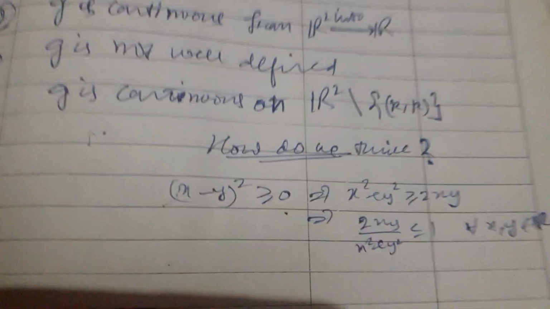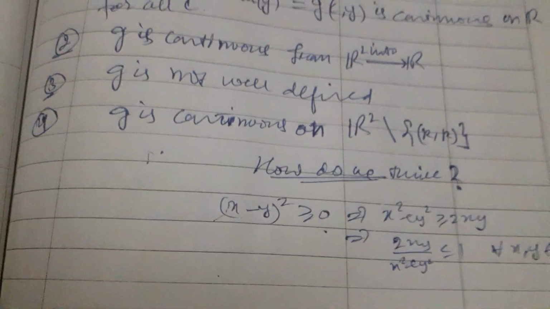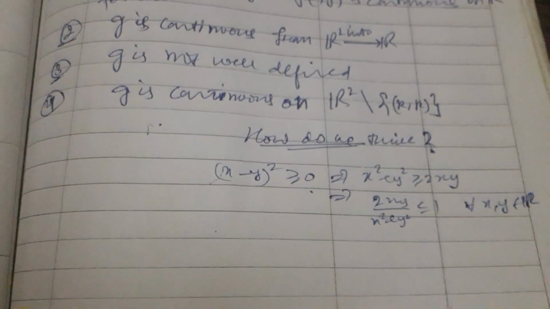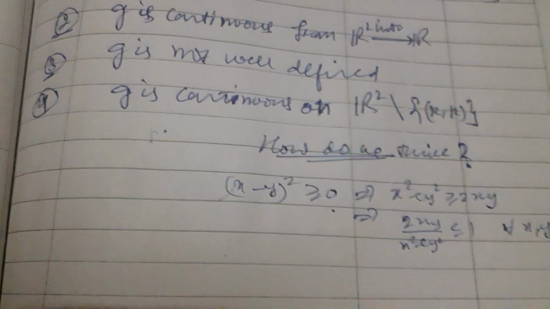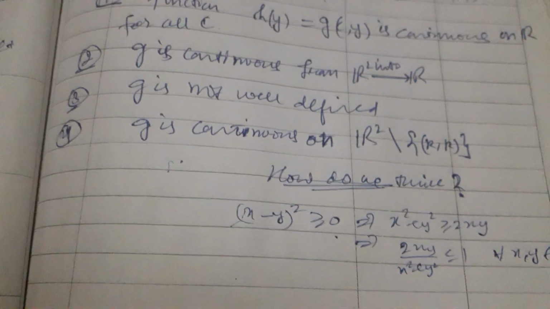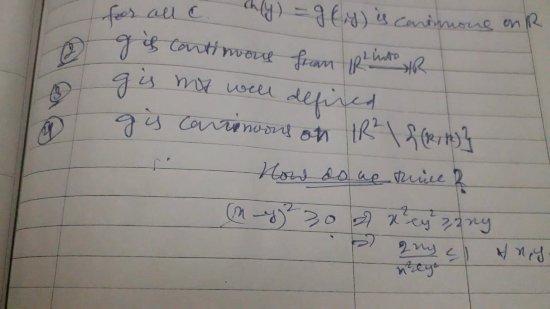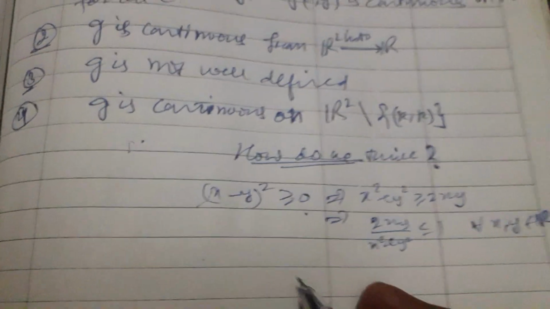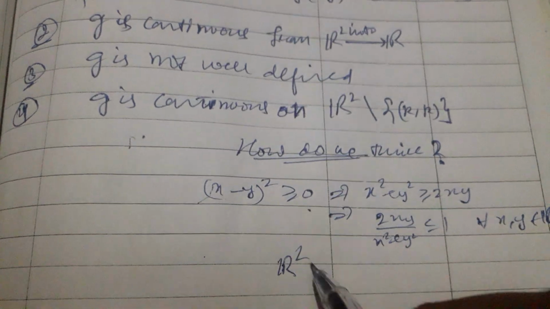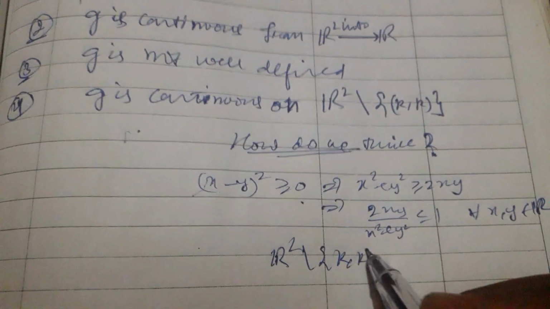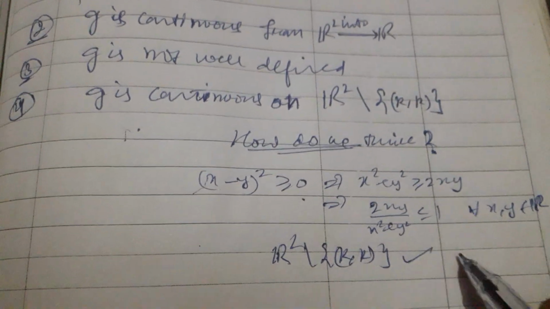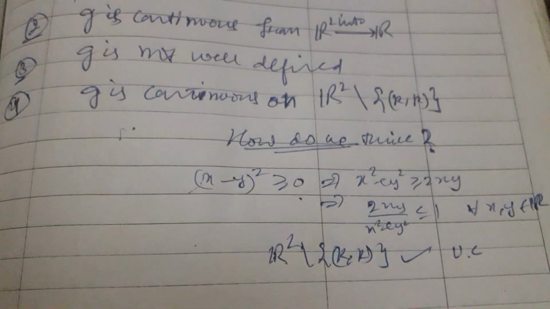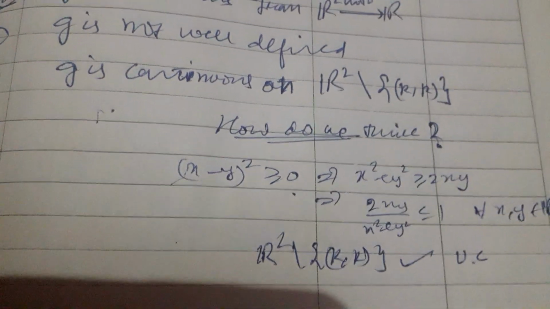Now apply this logic and you will find that g is a uniformly convergent series on this domain. But g is pointwise convergent on R squared.